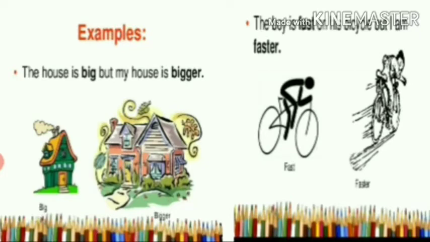See, examples. The house is big, but my house is bigger. Comparing two things. The house is big, but my house is bigger. Okay. The boy is fast on his bicycle, but I am faster. Comparing the two boys. Fast, faster. Understood? Big, bigger. We get comparative degree by adding ER to the word. Okay.